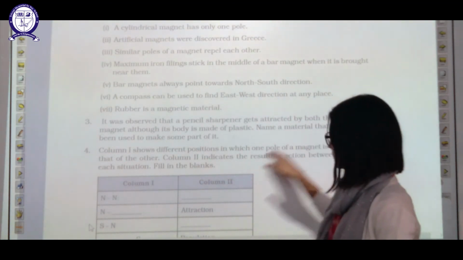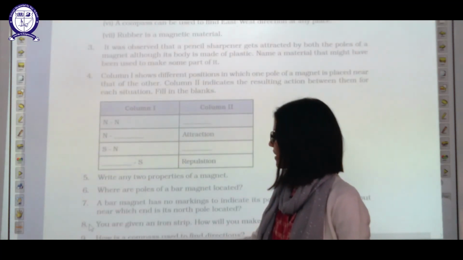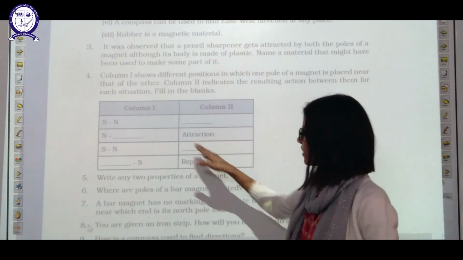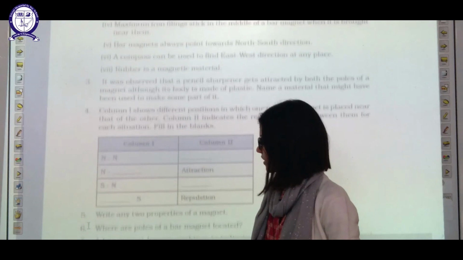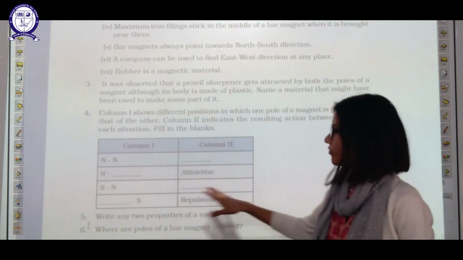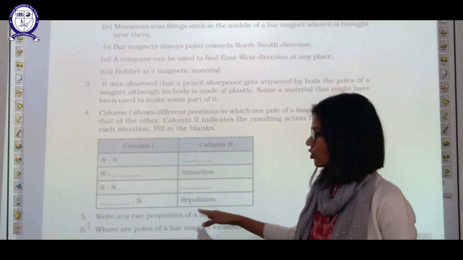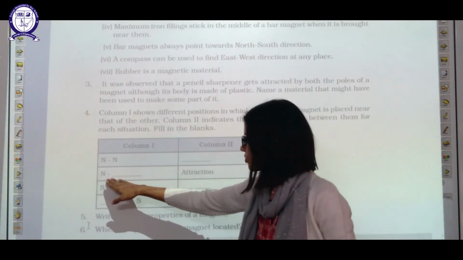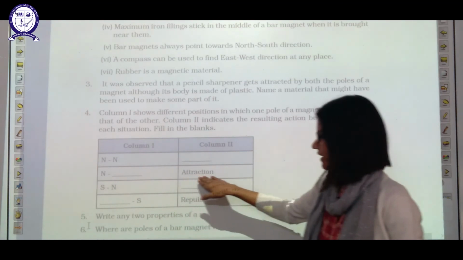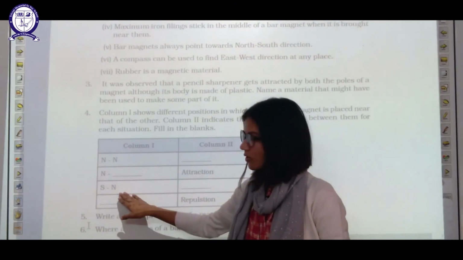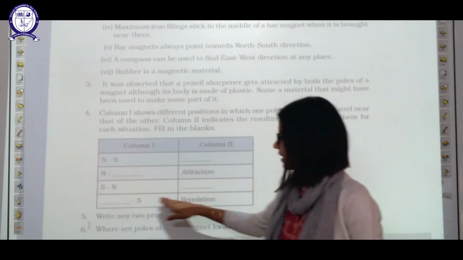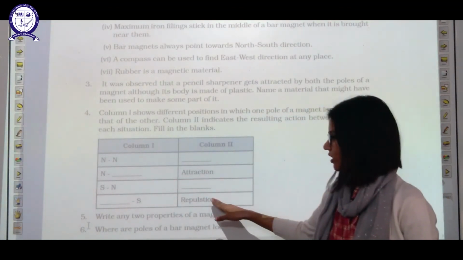Now for the columns, you just have to fill them by observing. North pole and north pole show repulsion, north pole and south pole show attraction, south pole and north pole show attraction again, south pole and south pole show repulsion.